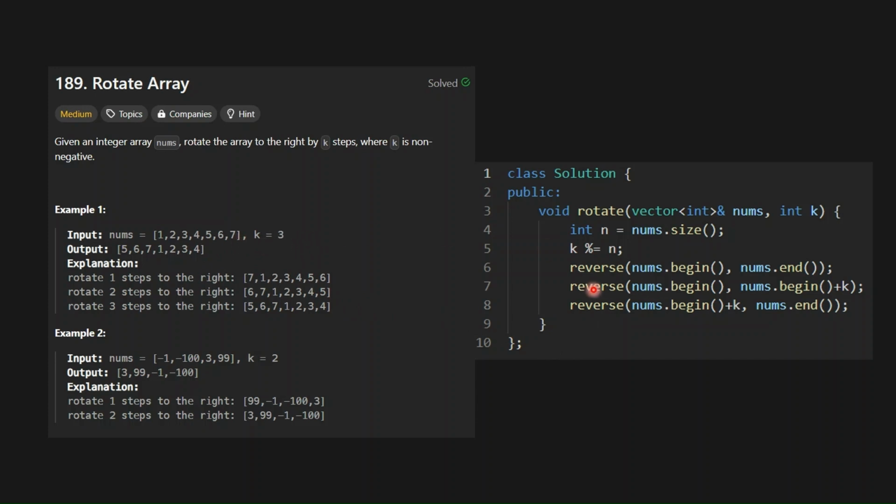So what we do is, first of all, we get the mod of k to avoid any issues and edge cases. First we reverse from the begin to the end, so we get the complete reversed array. Then we reverse from begin to begin plus k to reverse the first part, and then we reverse from begin plus k to the end to get the second part in the correct place.